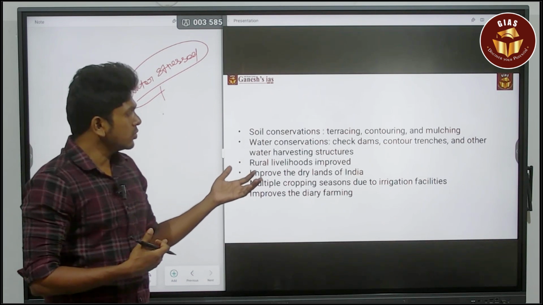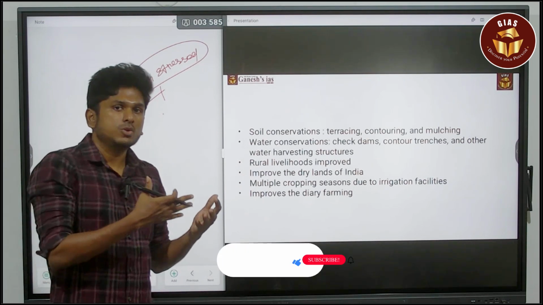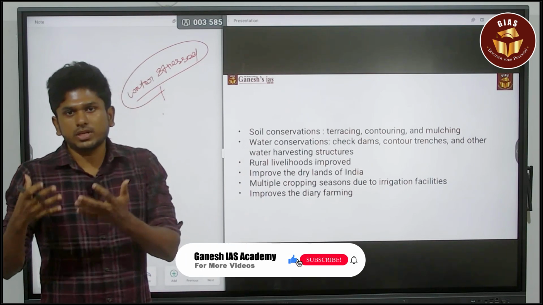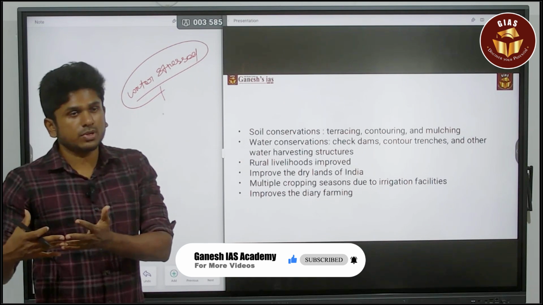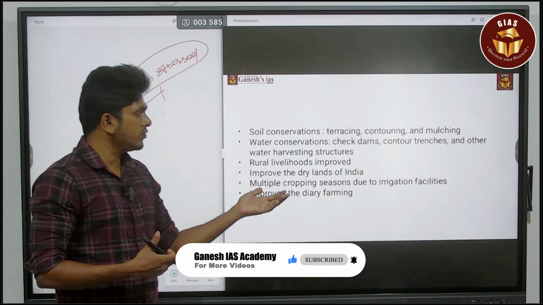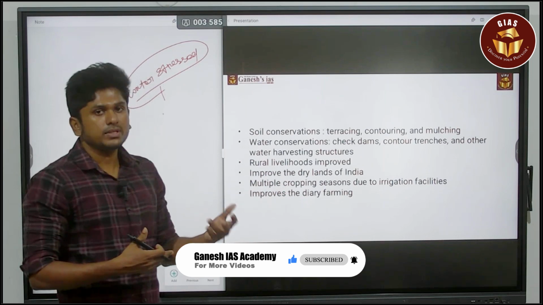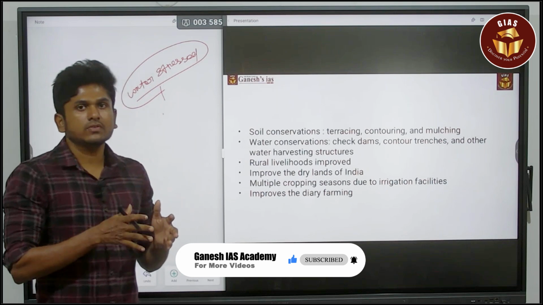Next, obviously it is going to improve rural livelihood, because you increase the availability of water, which increases agricultural production, and that increases rural livelihood. It also improves dryland farming and multiple cropping seasons. Usually Indian farmers cultivate during the monsoon.